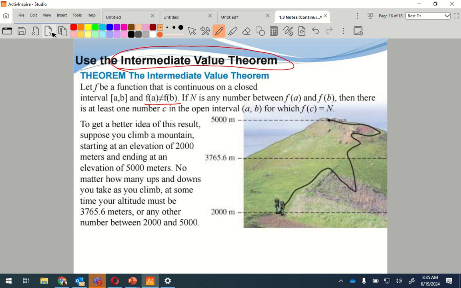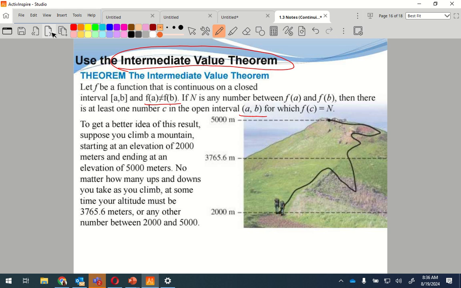If n is any number between f of a and f of b, then there is at least one number c in the open interval. That means somewhere in between, not equal to the ends. That's what the open means. I cannot be equal to the ends because my closed interval is my start and my end. If I had closed on both sides, that would mean he could start here and also somehow cross here. That doesn't work. So he has to be somewhere in between, for which f of c is equal to n.